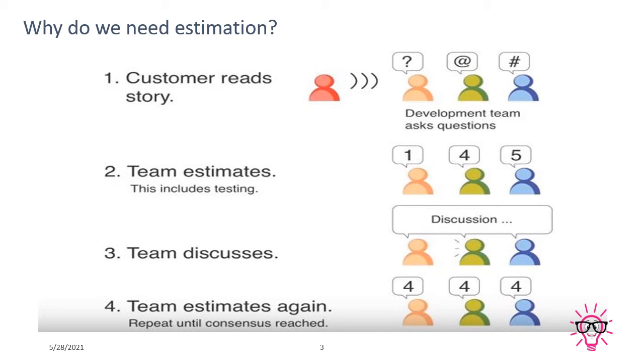So maybe if one person is showing the 13 card and the rest of the team members are showing cards below that, I ask my first question to the person who shows the 13 card: why is that person thinking that we have to give 13 to this particular story, what is hard in this story, and what exactly is the blocker in this story?